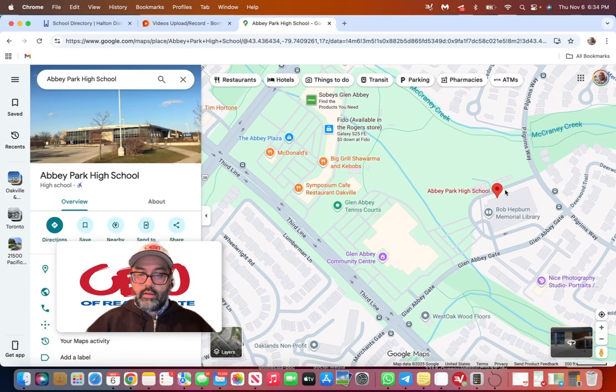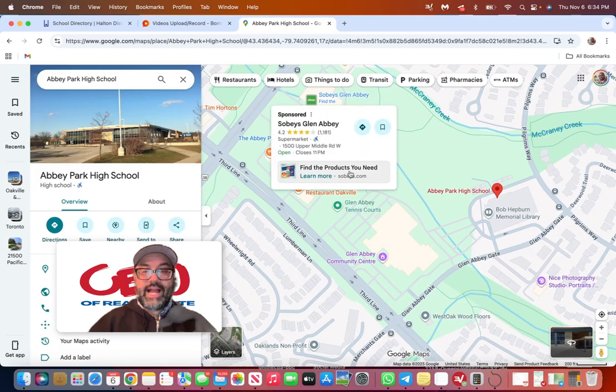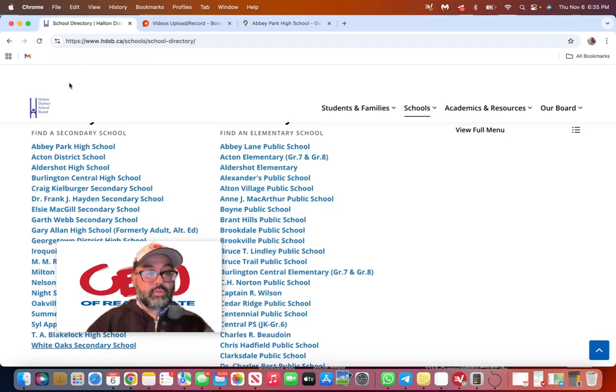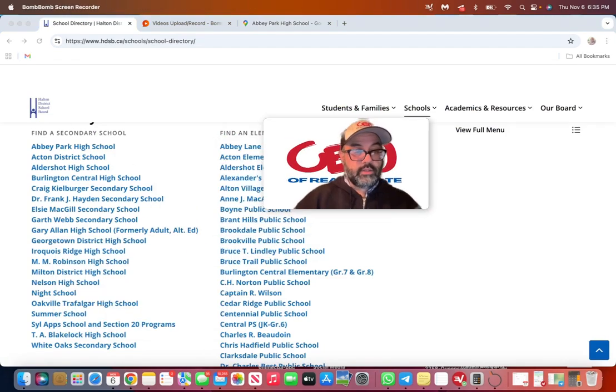One cool thing about Abbey Park is it's very close to the Glen Abbey Community Center. This is a very popular community center. It's got lots of programming here, so people visit this pretty regularly. At lunchtime, a lot of the kids from high school come and hang out here sometimes at the community center. So that's Abbey Park High School if you are moving into Glen Abbey, or if that's an area that is on your list.